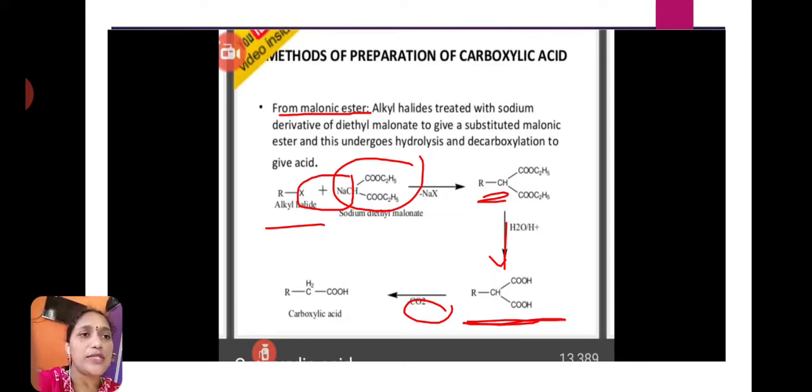On hydrolysis this compound is converted to a dicarboxylic acid, but here 2 carboxylic acid functional groups are present on the same carbon. That's why this is an unstable compound. When this compound is treated with heat, one of the carboxylic acid functional groups eliminates carbon dioxide gas and forms carboxylic acid.